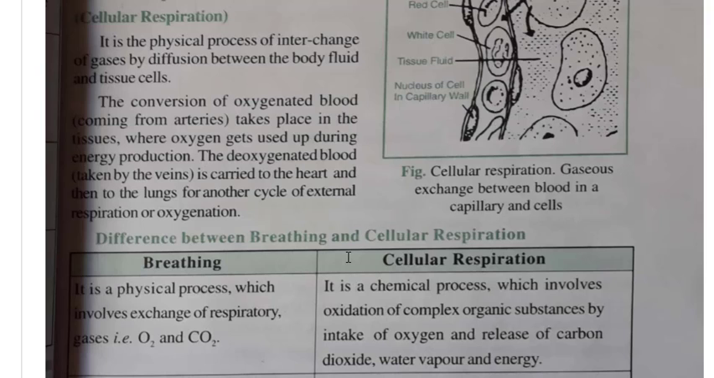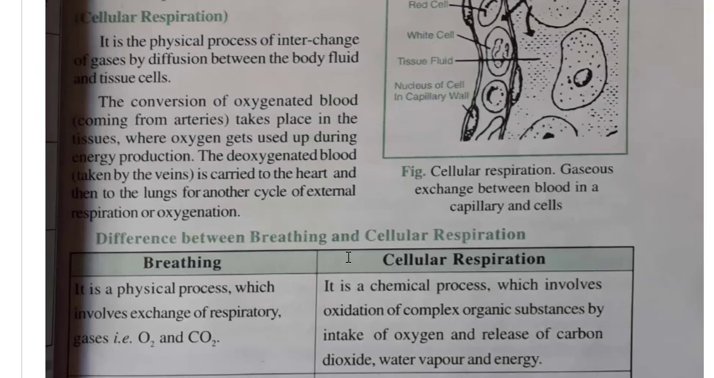The conversion of oxygenated blood coming from arteries takes place in the tissue, where the oxygen gets used up during energy production. The deoxygenated blood taken by the veins is carried to the heart and then the lungs for another cycle of external respiration or oxygenation.